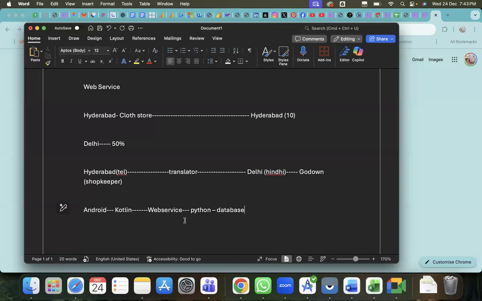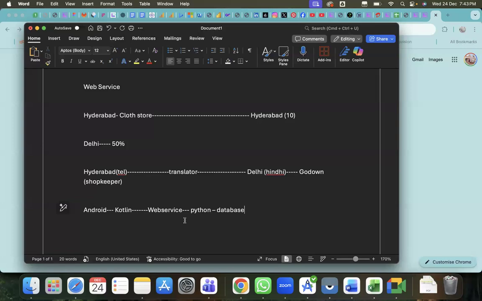Now, a simple example: I'm creating one Gmail ID. In Gmail, I'm creating one Gmail ID. I enter some data, XYZ, my name, all my details one by one. Then I click the submit button. When I click submit, it goes to the database.